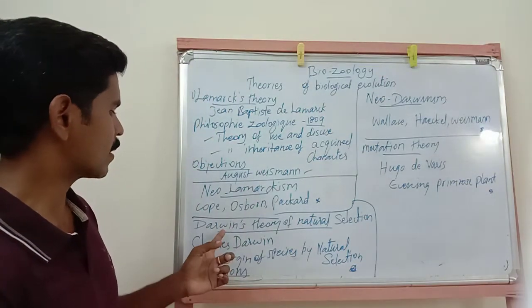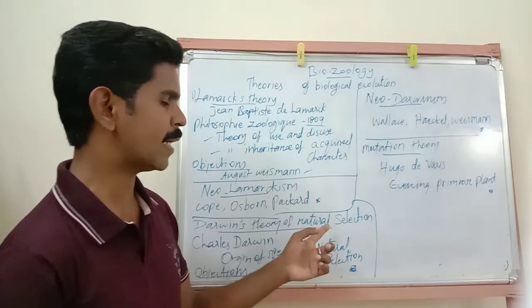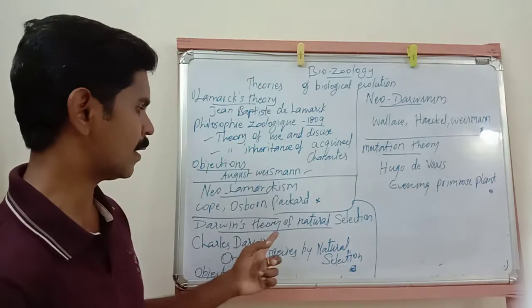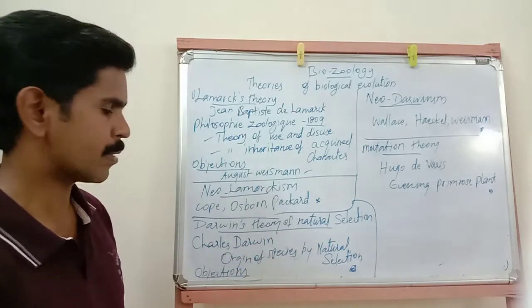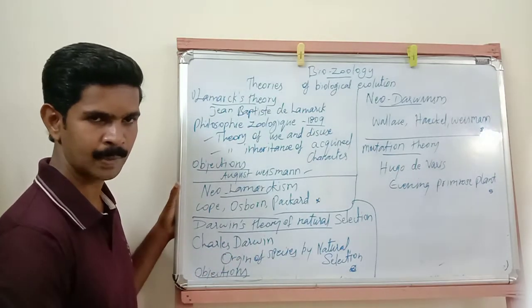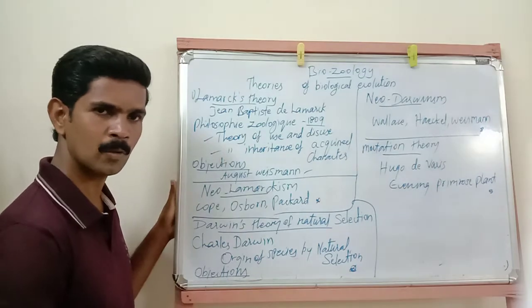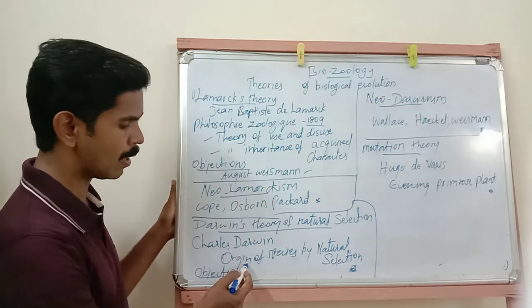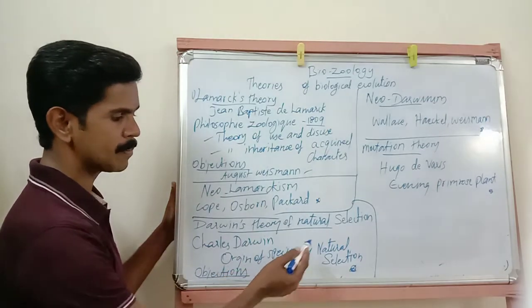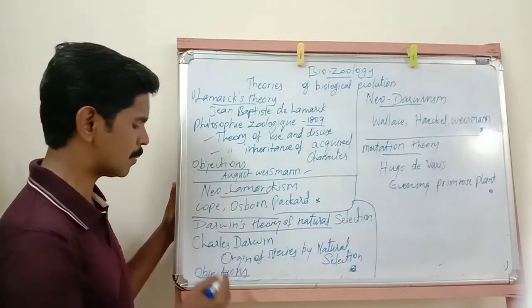The third theory is called Darwin's theory of natural selection, otherwise called Darwinism. This Darwinism theory was introduced by Charles Darwin, and he also published one book. The name of the book is Origin of Species by Natural Selection, published by Charles Darwin.